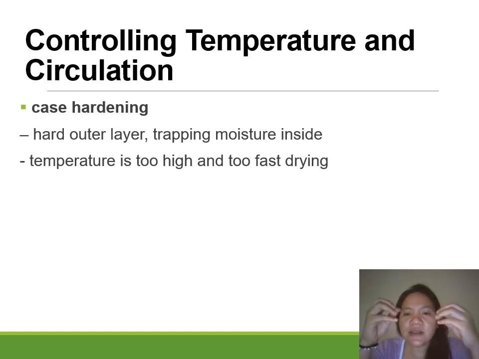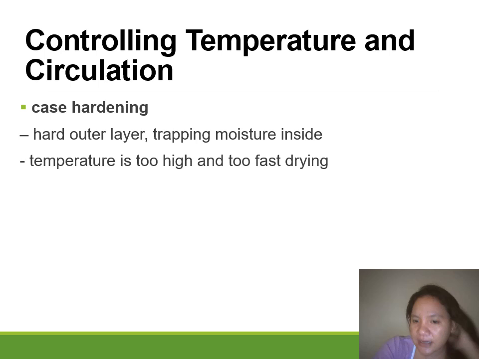Since your drying time is also shorter, you did not completely remove both the free water and the bound water inside your food product. That is why case hardening can happen when temperature is high and the drying time is too short.